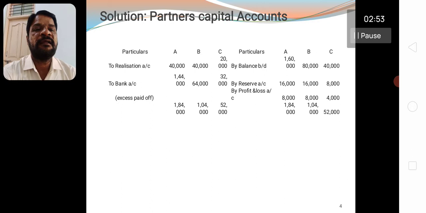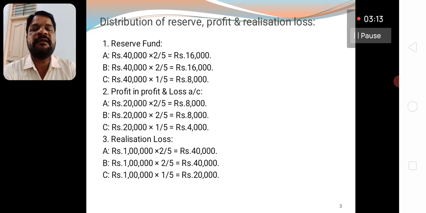And the share of profit in the profit and loss account: 2/5 share to A. Now that comes to 8,000. B is also 8,000. C is rupees 4,000. Now the distribution is calculated here. Second one, profit in profit and loss account.